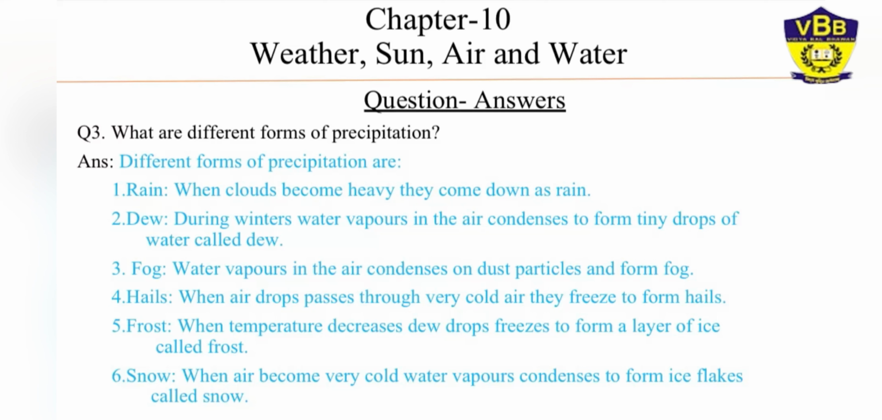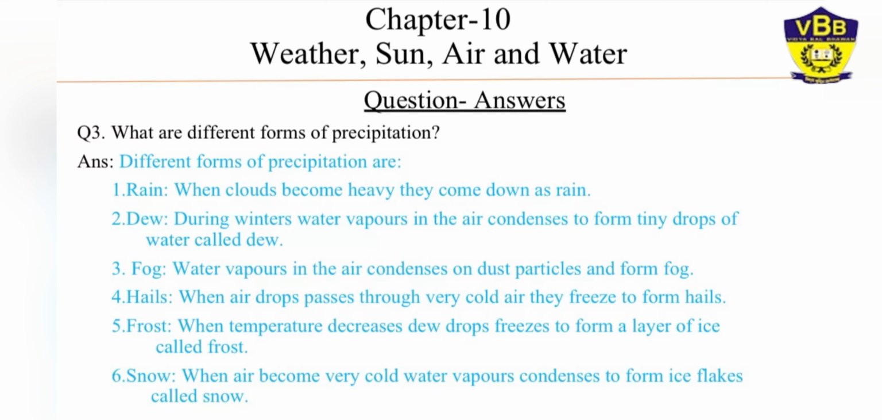Then fog. Water vapors in the air condenses on dust particle and form fog. So during winters, the water vapors, they get mixed with the dust particles and they form the fog. So fog, it reduces the visibility on the road. Fine. Hails. When water drops pass through very cold air, they get frozen in the form of hails. So water drops, they get freeze due to very cold temperature.